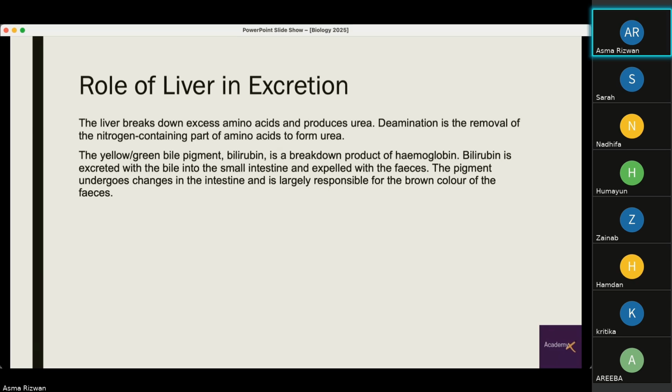Then we have the yellow-green bile pigment, bilirubin, which is a breakdown product of hemoglobin. The bilirubin is excreted with the bile into the small intestine and expelled with the feces. It basically undergoes changes in the intestine and is largely responsible for the brown color of our feces.